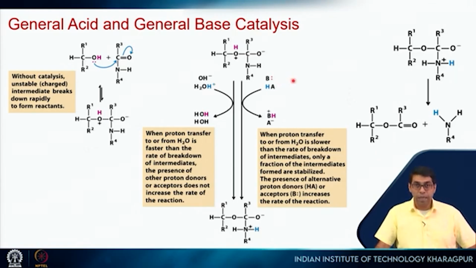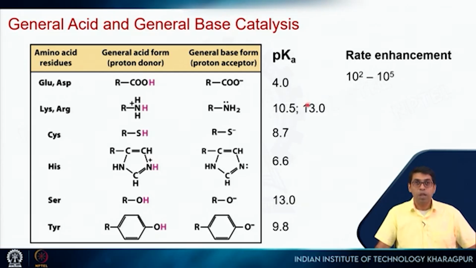So the presence of acid or base can catalyze this reaction, and it turns out that enzymes will use various side chains like serine to act as a proton donor, or histidine as a proton acceptor, and it will catalyze reactions like this. We will again see the example of chymotrypsin where it will be more clear. So we have all these different side chains which can act as a general acid or a general base, so proton donor or proton acceptor.